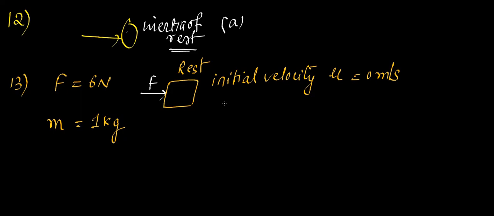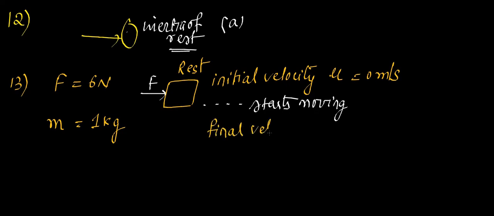what happens when you apply the force? The body starts moving, right? When it starts moving, it will gain some velocity. What is this velocity? Final velocity. Symbol is V, and this is 30 meter per second.